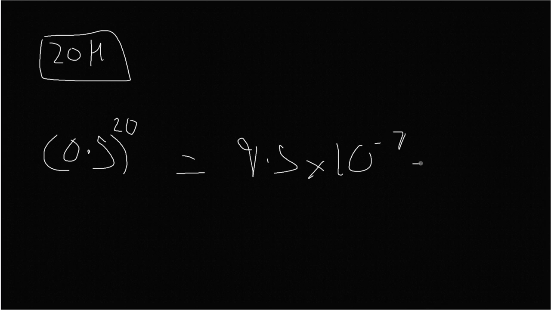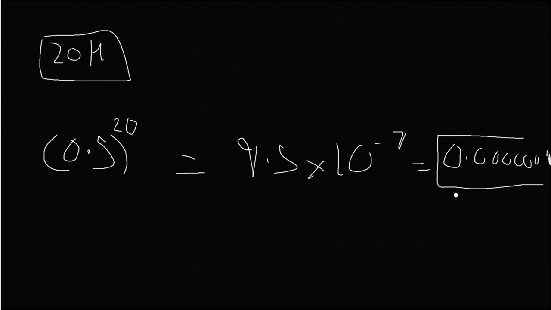It's like 0.000000 something 95. So that's the probability of that scenario happening, a very, extremely small possibility. Now when the possibility is this small, we can reasonably come to the conclusion that the coin is indeed not a fair coin.